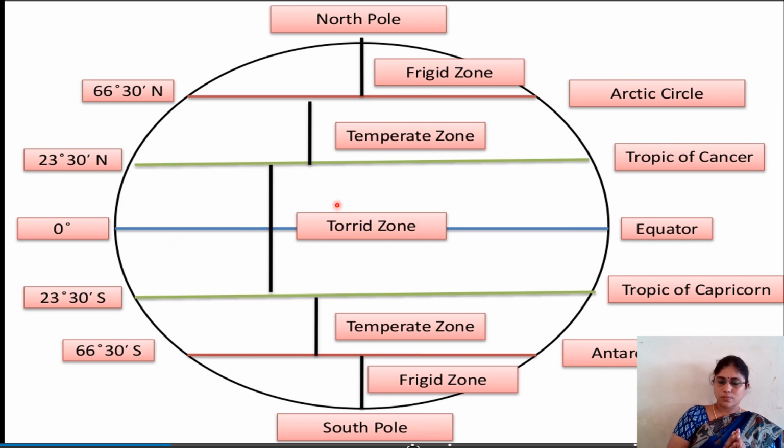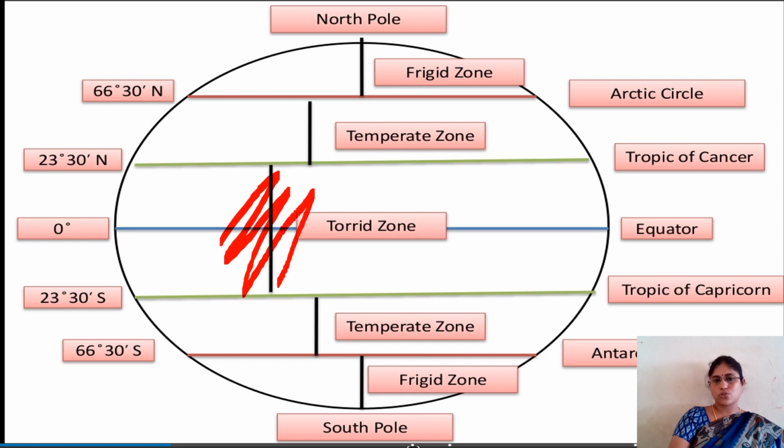The temperature near the equator, from 23 degrees 30 minutes south to 23 degrees 30 minutes north. In between this location, we call it the torrid zone. Here, temperature is very high. So this is the torrid zone.